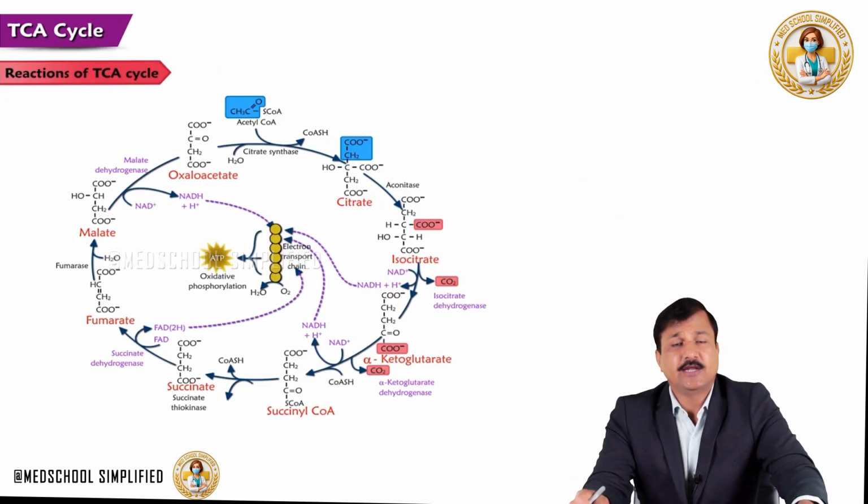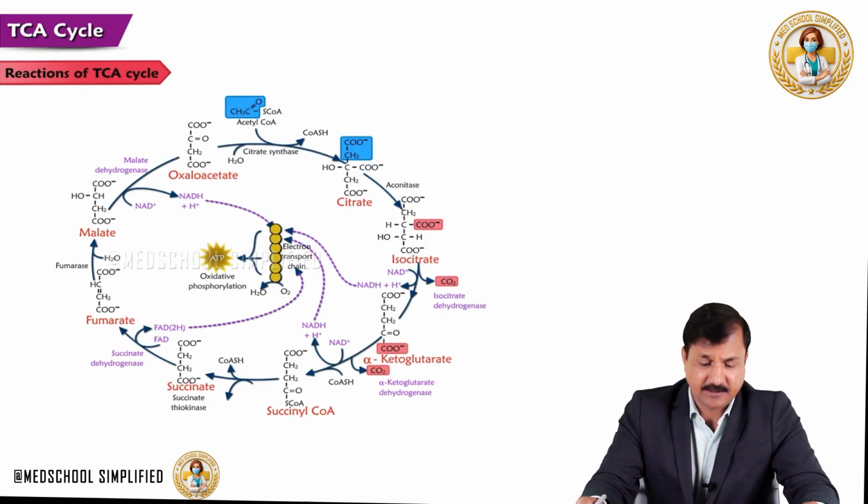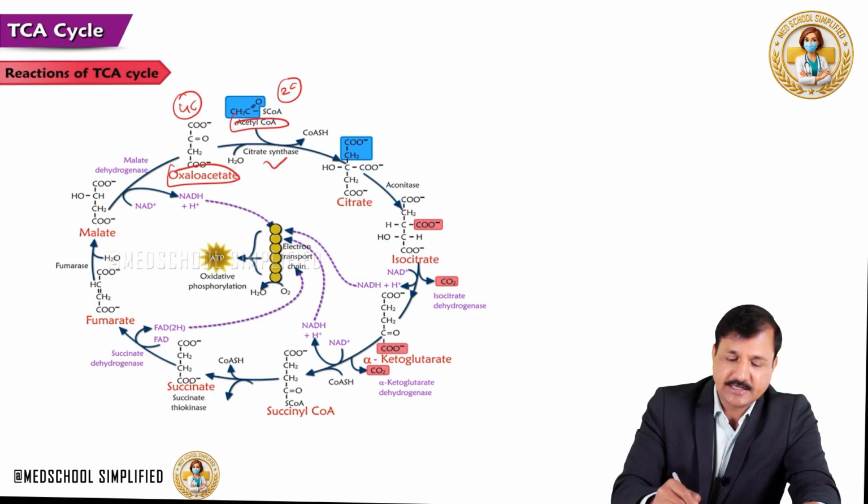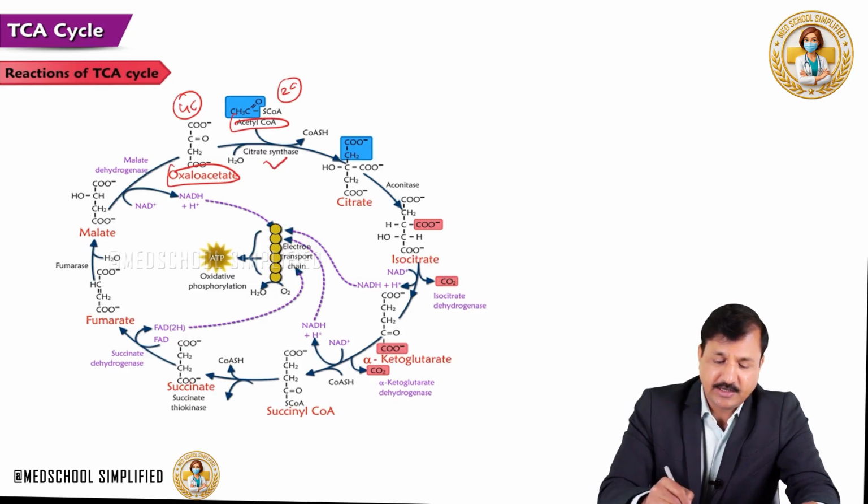Now let's get into individual reactions of the TCA cycle. The very first reaction is condensation of 2-carbon acetyl-CoA with 4-carbon oxaloacetate, done by the citrate synthase enzyme. So we get citrate.